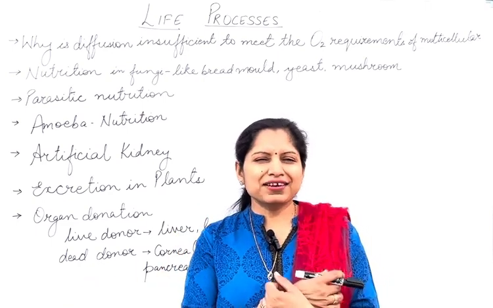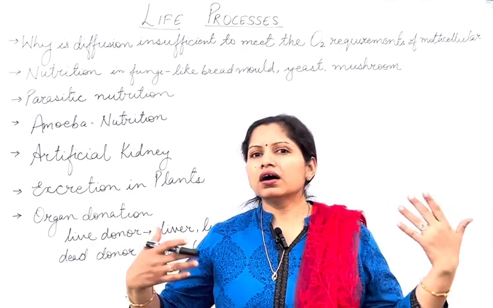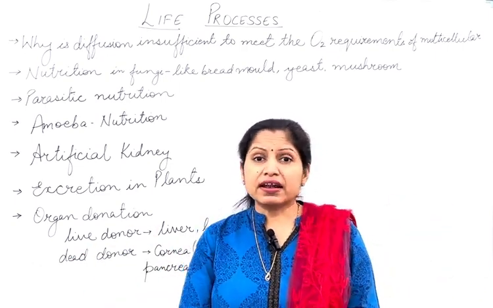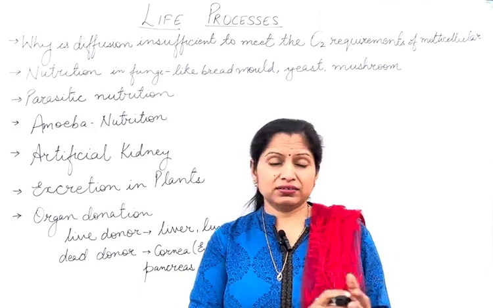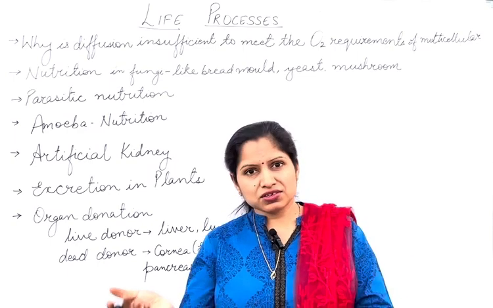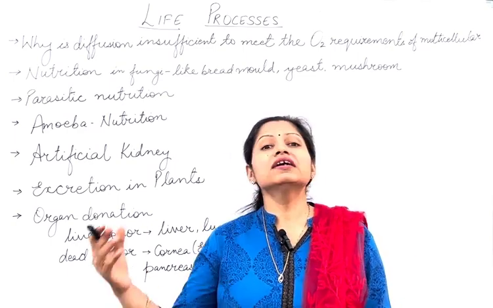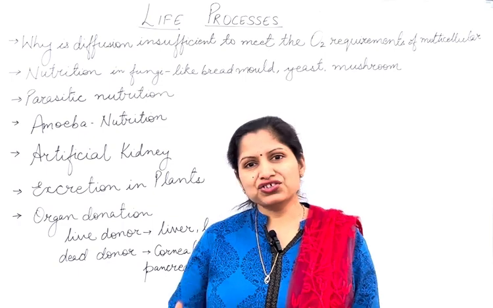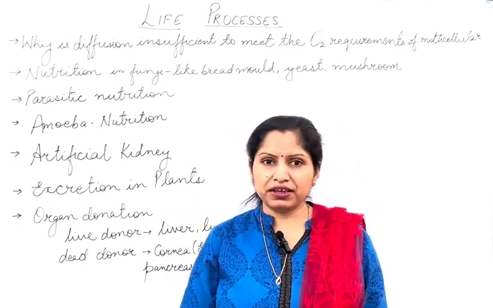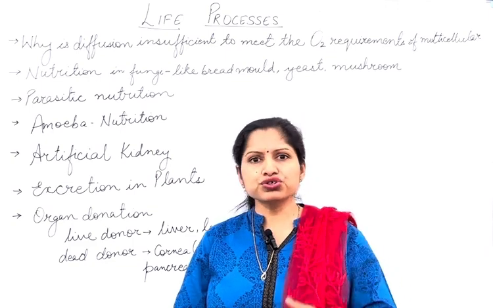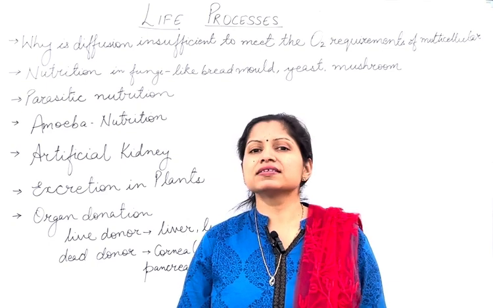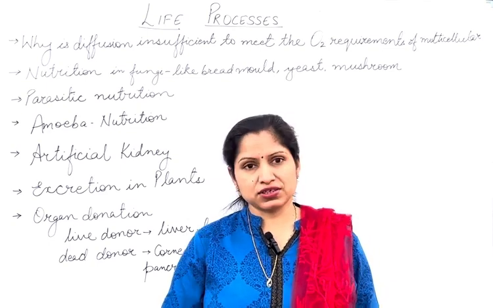And the liver has a remarkable capability to regenerate. So even if the person donates a part of the liver, it's seen that the liver regenerates itself. So these are some organs that could be donated by a person. Even some tissues could be donated from one person to another. But these organs, what we have discussed, could be donated by a living person also.